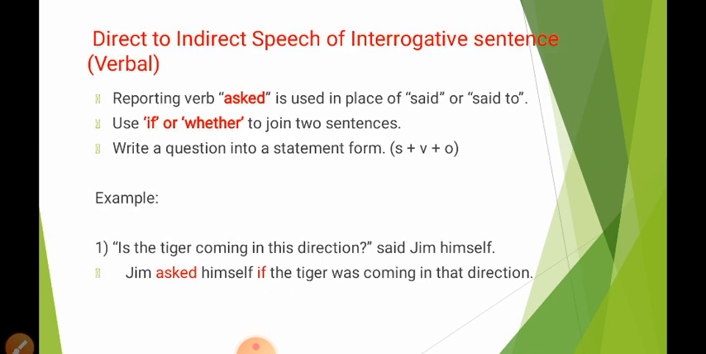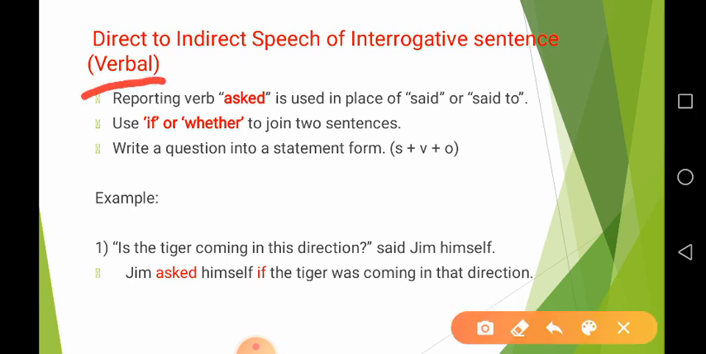We learn here direct to indirect speech of interrogative sentences. Friends, an interrogative sentence has two types. The first is called a verbal question and the second is called a WH question. A verbal question has its answer in yes or no type. Therefore, it is called a verbal question, and a verbal question begins with a helping verb.